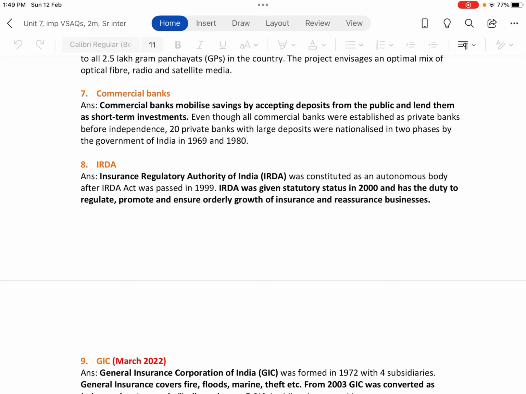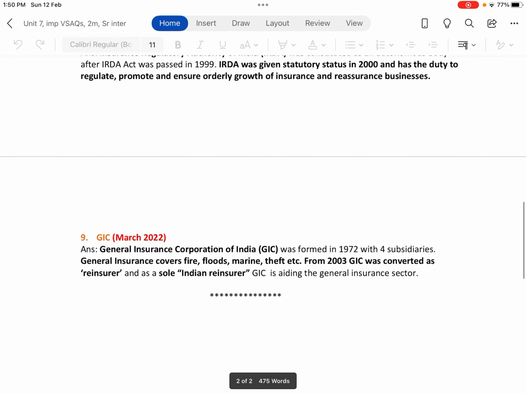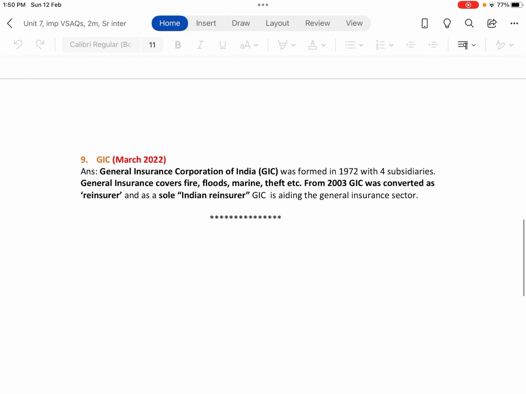In the same way, in the insurance sector, the IRDA is responsible for the proper functioning of the insurance sector. After the act was passed in 1999, IRDA was constituted in 2000. IRDA was given statutory status in 2000 and has the duty to regulate, promote and ensure orderly growth of insurance and reinsurance businesses.